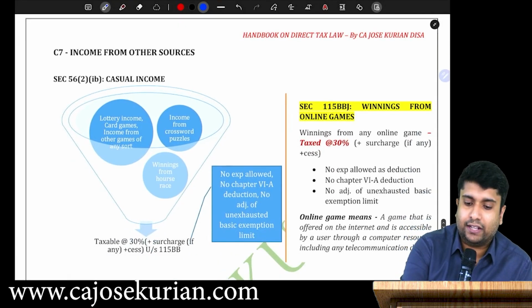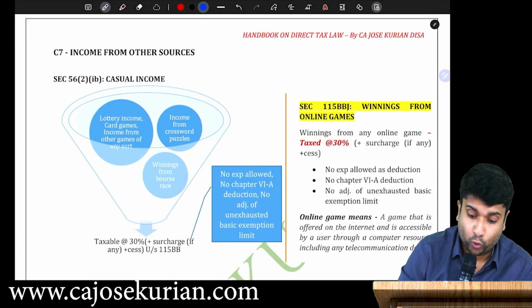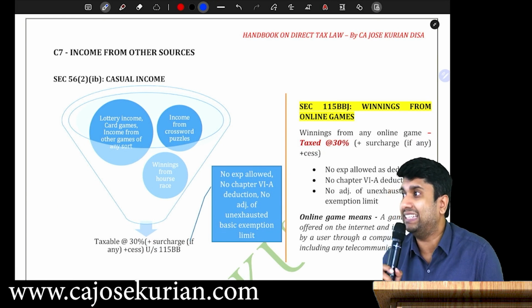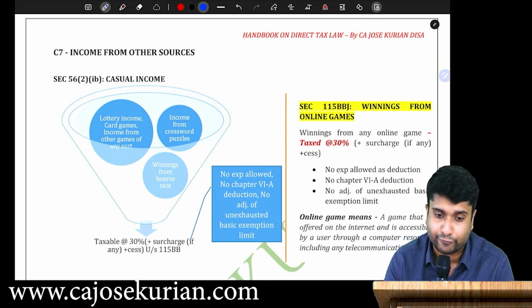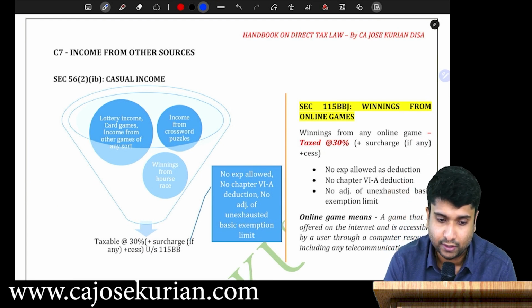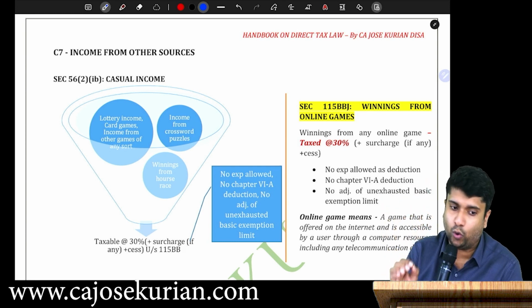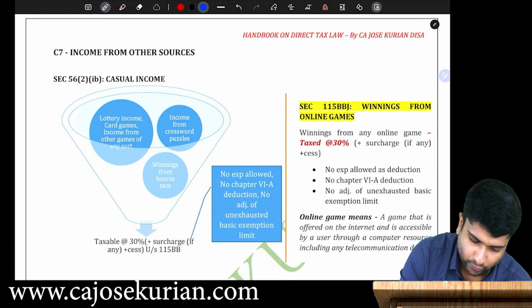Now we will start our discussion under IFOS. Again, I'm not covering all the items under IFOS. I'm only covering selected items under IFOS. Are you all with me? So let's understand which are the selected items under IFOS. Now, listen.